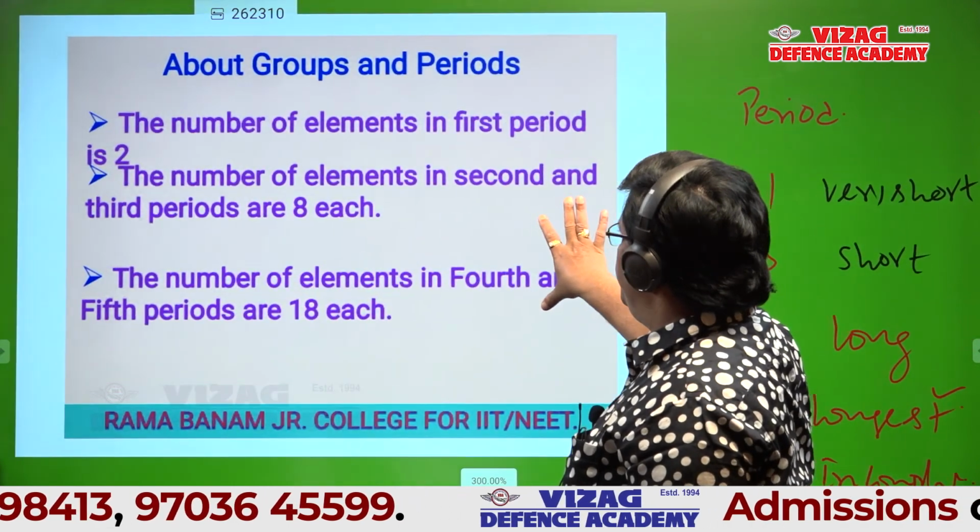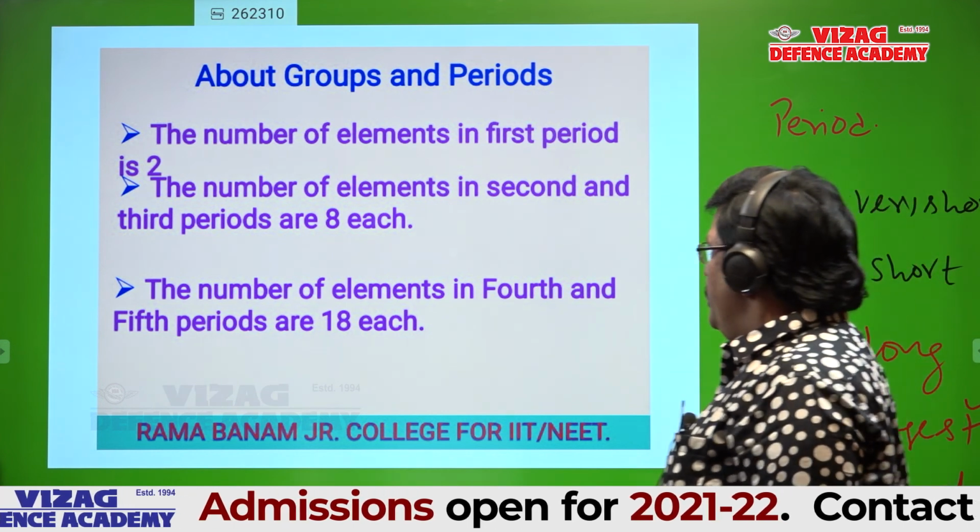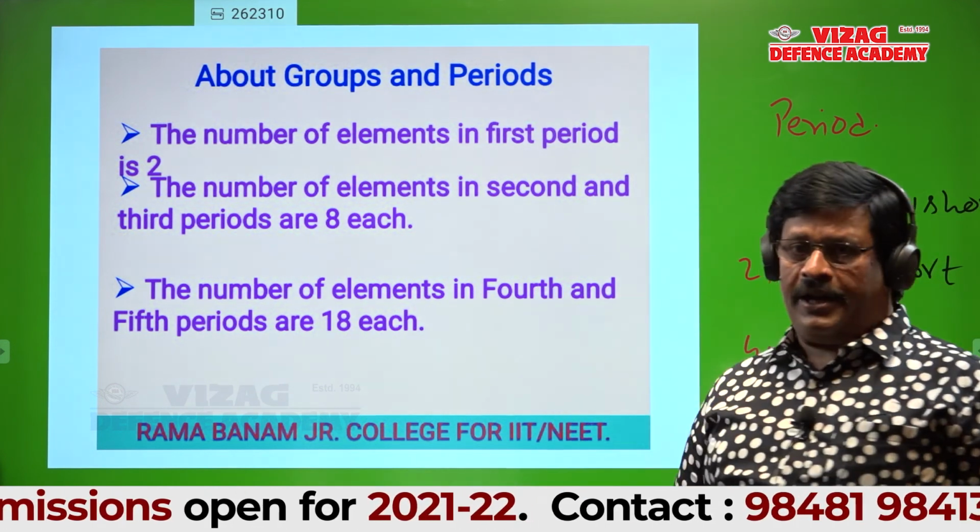See this slide, students. The number of elements in the first period is 2. The number of elements in the second and third periods is 8 each.